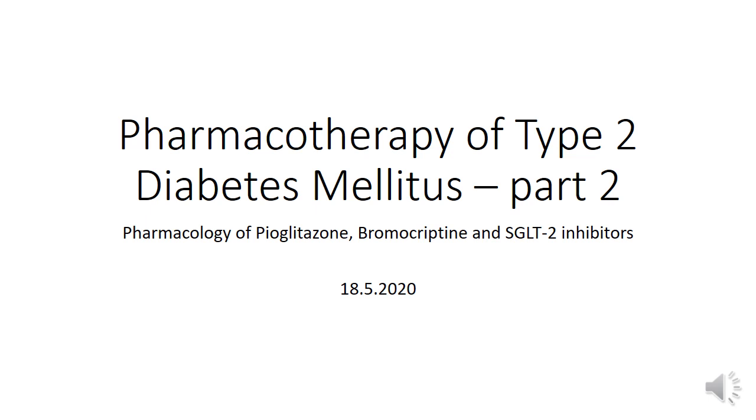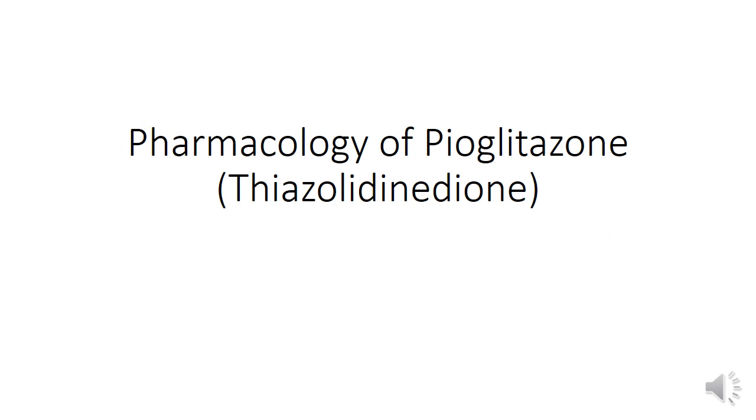We will be studying the pharmacology of pioglitazone, bromocriptine and the sodium glucose cotransport 2 inhibitors in this PowerPoint presentation. First, let us learn the pharmacology of pioglitazone, which belongs to the class of thiazolidine diones.